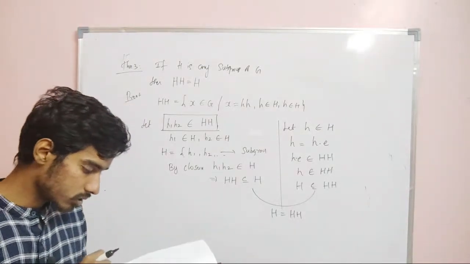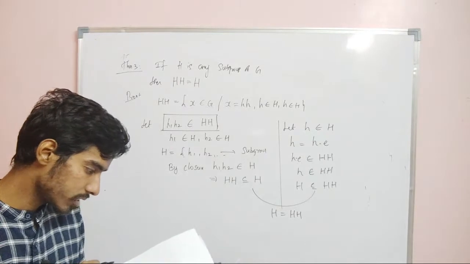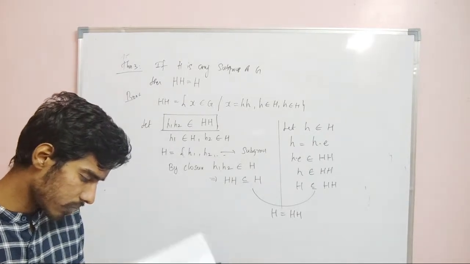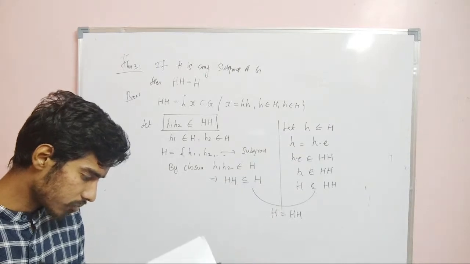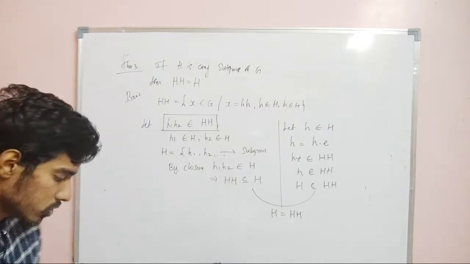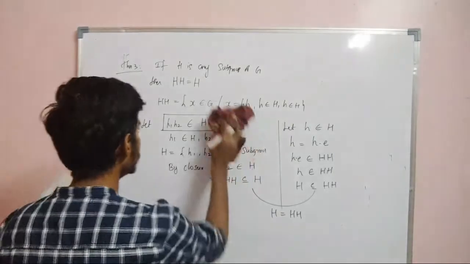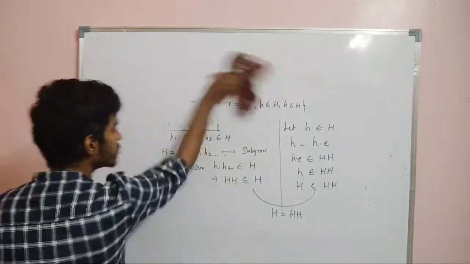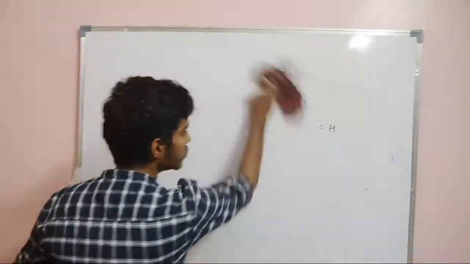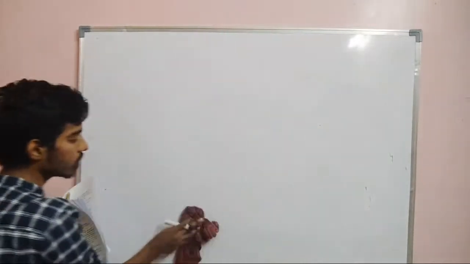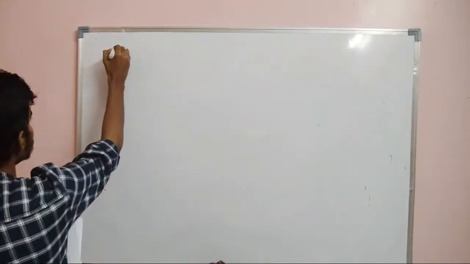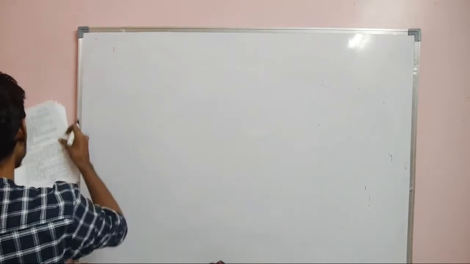So there are two theorems and one corollary, and then some examples, and then the criterion for subgroups. So we will be cutting short those conditions. If you want to prove H is a subgroup, we need to prove H is closed, H is associative, H has inverse, H has identity. Now we are trying to cut short those conditions, right? So this is a criterion for a complex to be a subgroup.